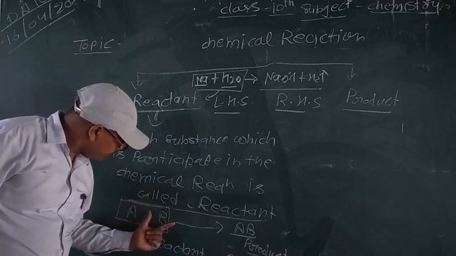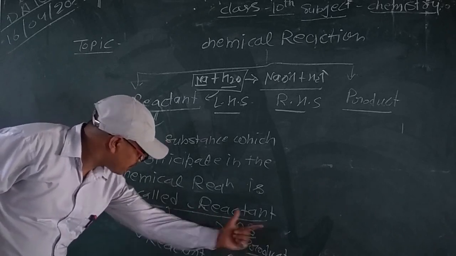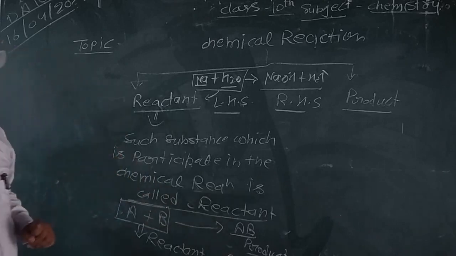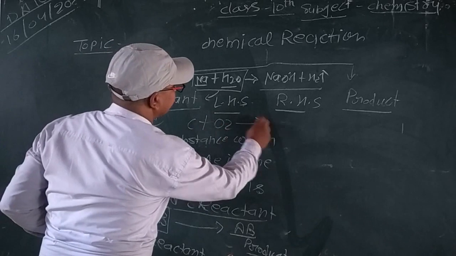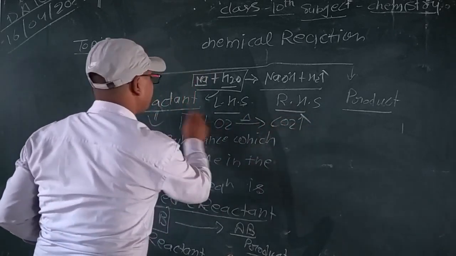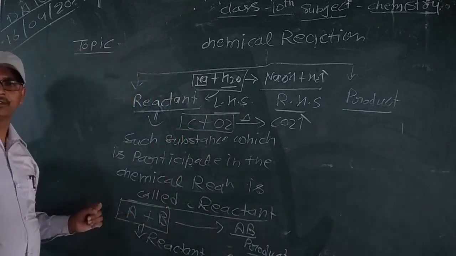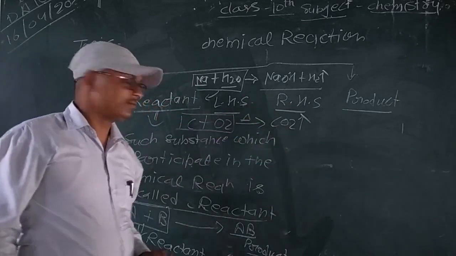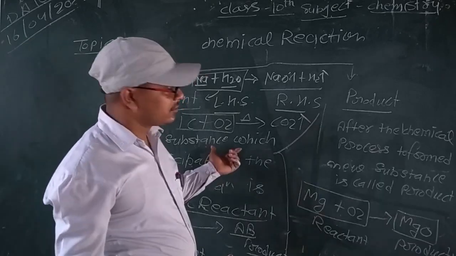A plus B react with each other to form AB; AB is the product, and A and B are both reactants. Another example: carbon and O2 are heated to form CO2; carbon and oxygen are both reactants.